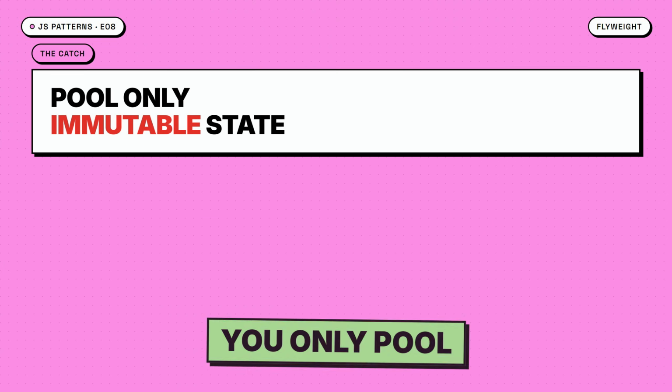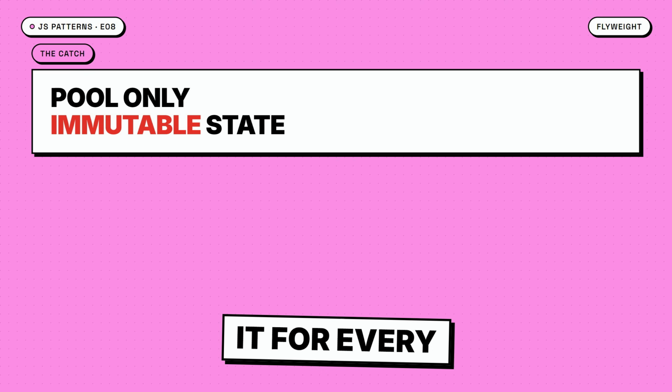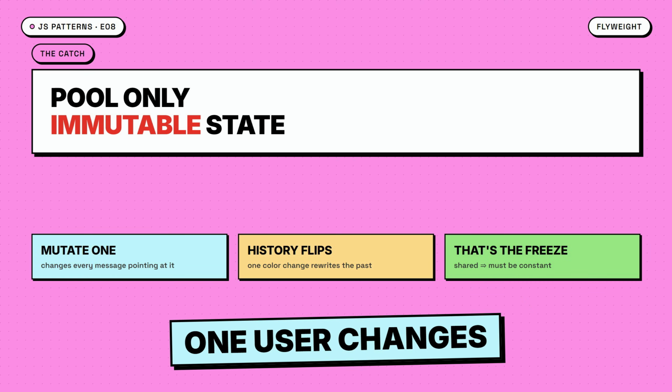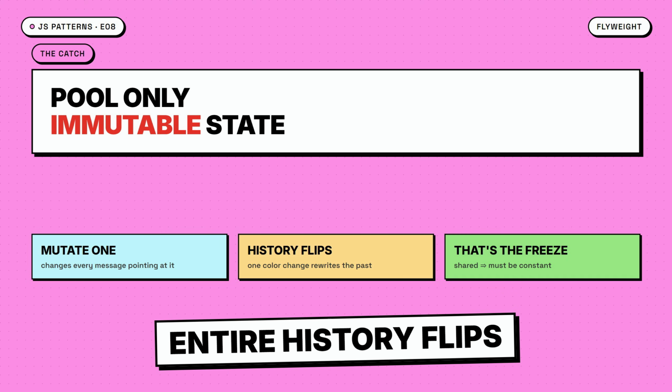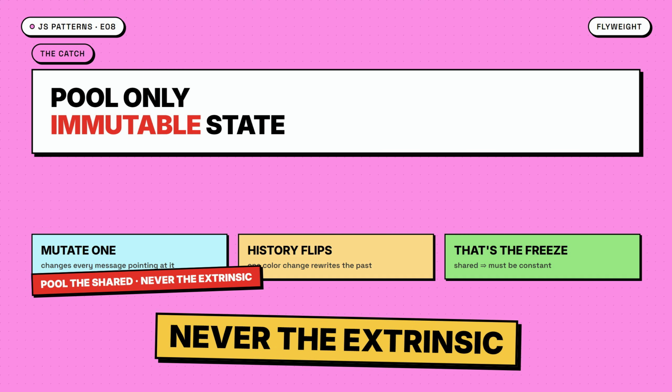But one rule. You only pool immutable intrinsic state. Mutate a flyweight and you mutate it for every message pointing at it. One user changes color and the entire history flips. That's why we froze it. Pool what's shared and constant, never the extrinsic state.